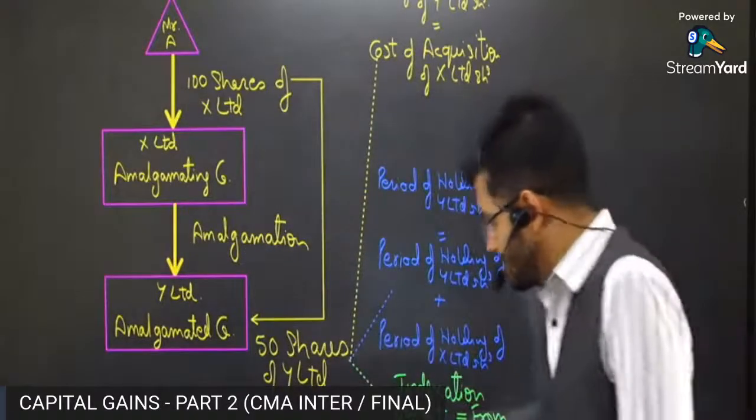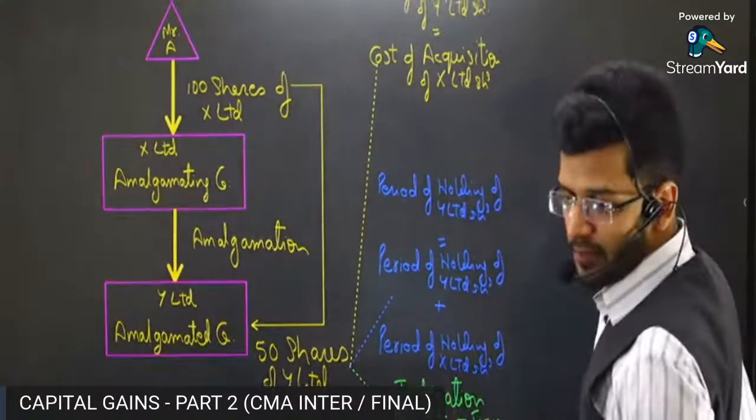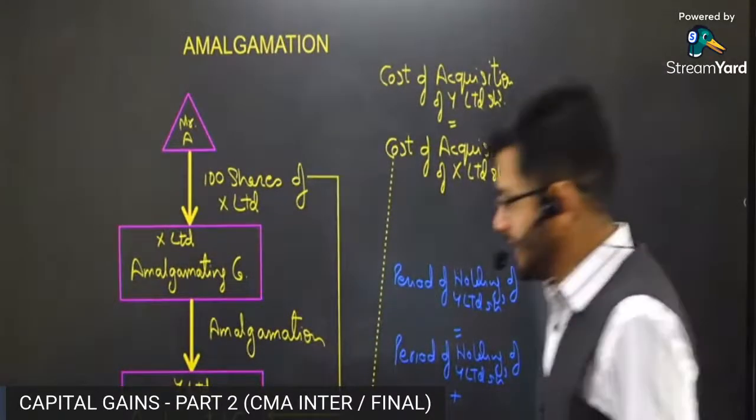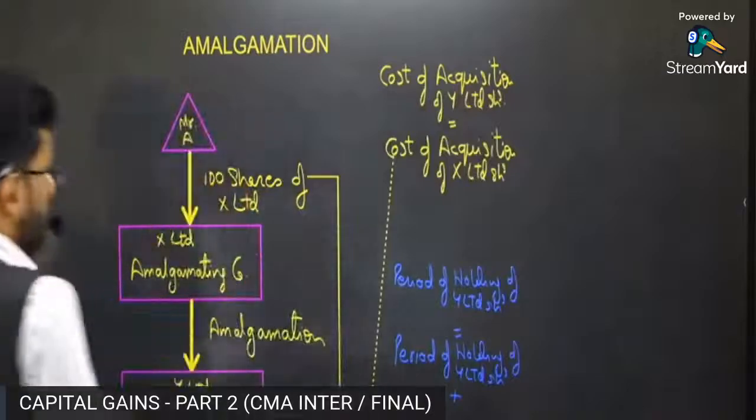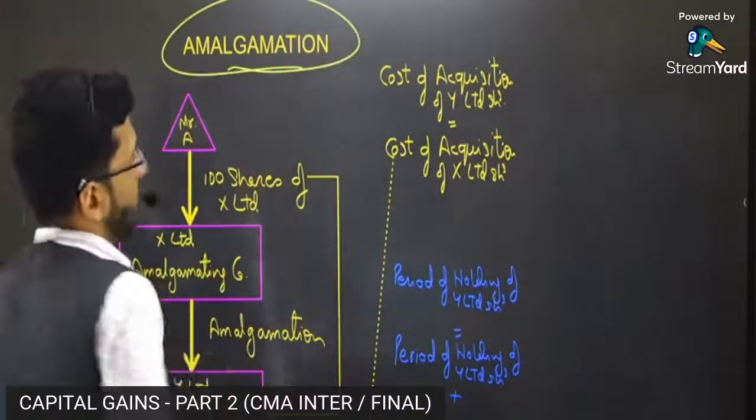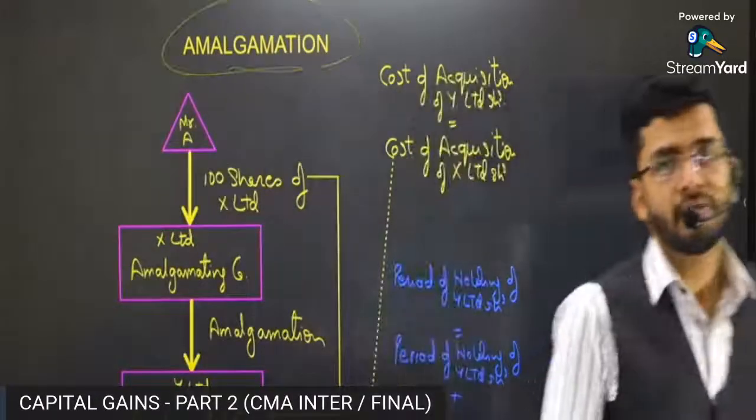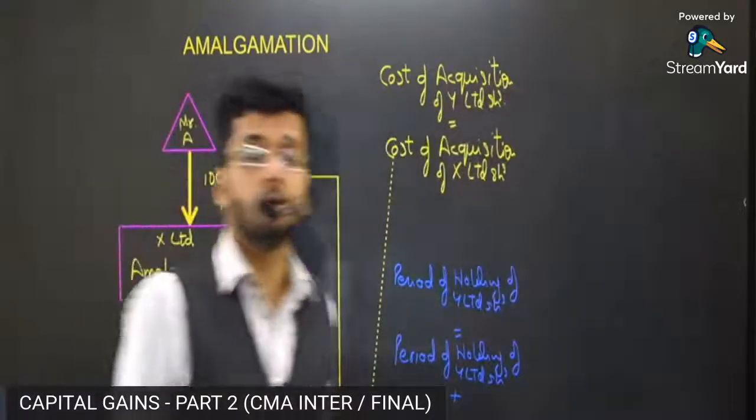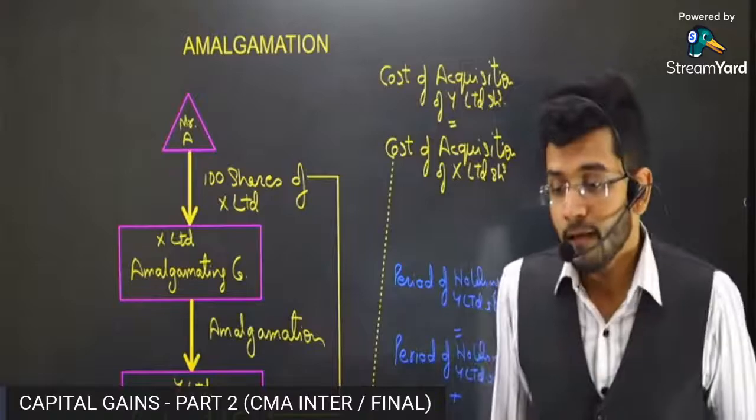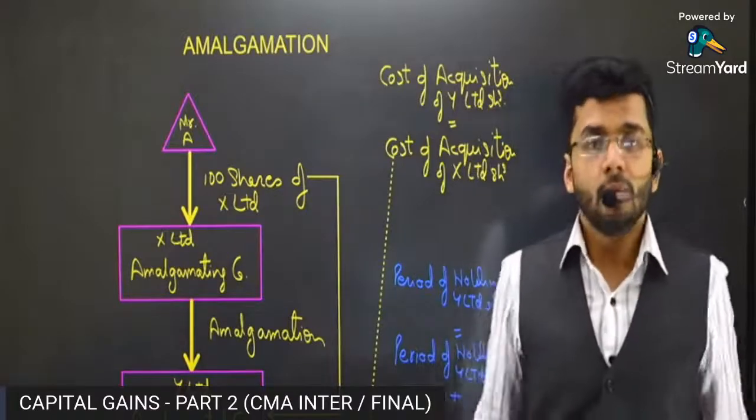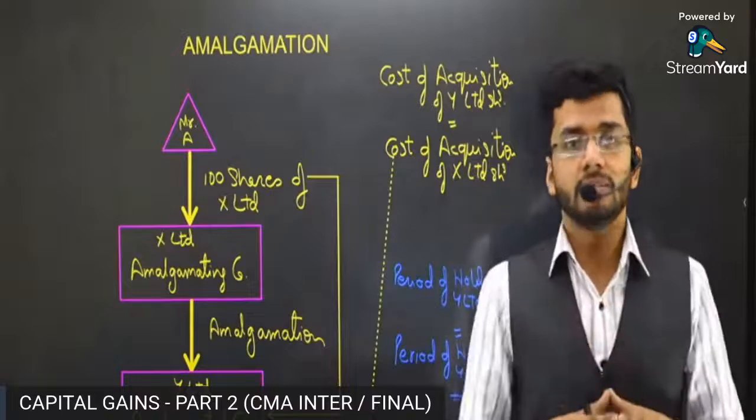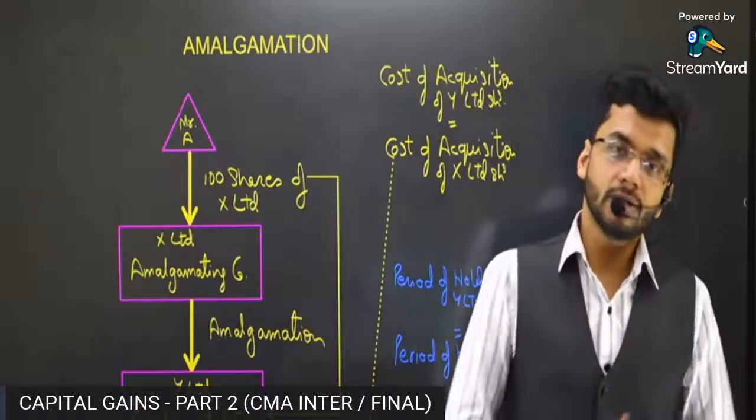Okay, sir, got it. All right, now comes a very, very important section of our syllabus, guys. Capital gain tax in case of amalgamation, a very, very important topic and concept of our syllabus. Please understand what we mean by amalgamation first. Guys, amalgamation means when two companies join together and they decide to carry on the business together. That is known as amalgamation.